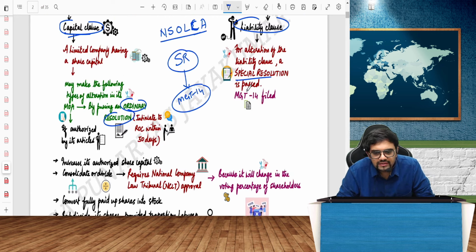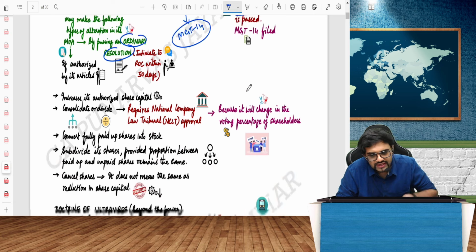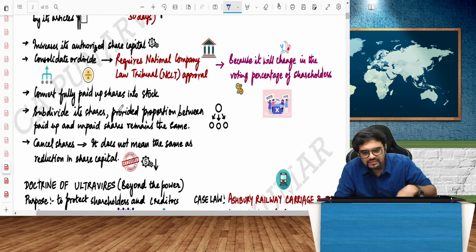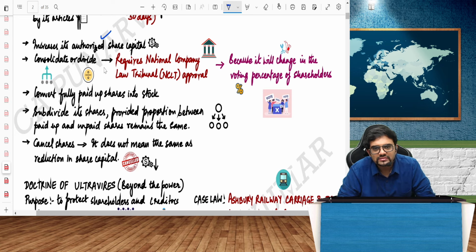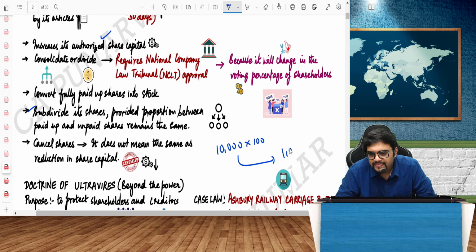So what do you mean by alteration of capital? What are the examples of alteration of capital? Very simple. I can increase my authorized share capital. I can consolidate or divide the shares into shares of higher value or shares of lower value. For example, I can subdivide also. For instance, I can make 10,000 shares of 100 each. I can convert it to 1 lakh shares of 10 each. I can also convert it to 10 lakh shares of 1 each, whatever it is. I can do this, no problem.